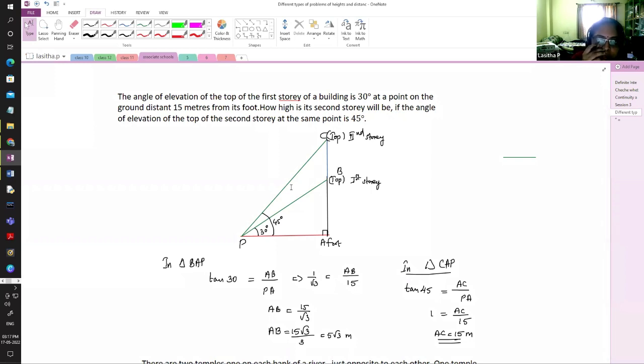These involve 2 right triangles. Maybe in questions like, for example, a mountain is given and it is observed from 2 milestones. For this kind of question, one angle is 30 degrees, another angle is 60 degrees.